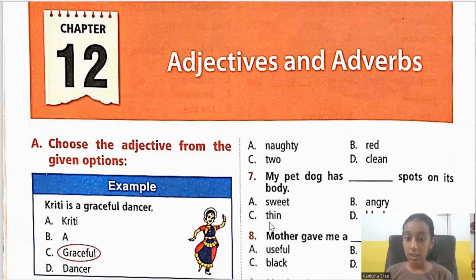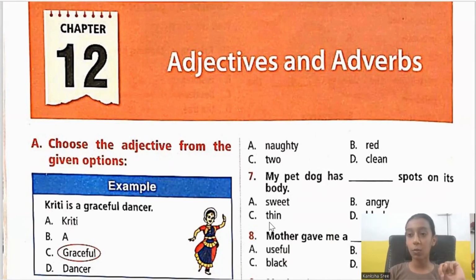Let's take another sentence too. For example, she is an honest girl. So what is the adjective in this? It is honest. The word that is describing the girl is honest. So the adjective in the sentence is honest. And there are majorly two kinds of adjectives: adjectives of quality and adjectives of quantity.